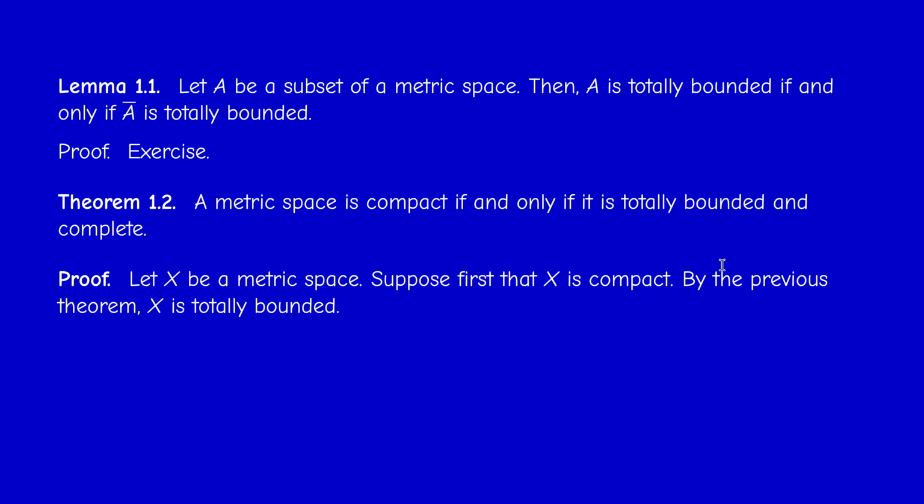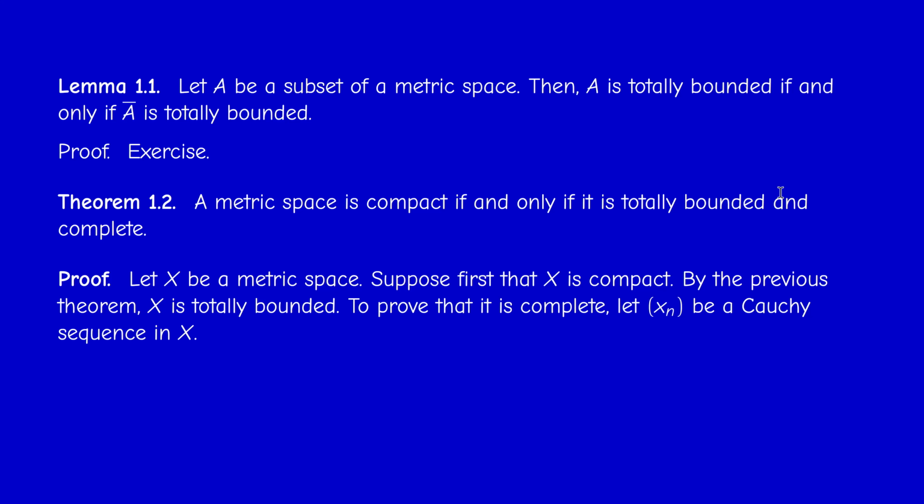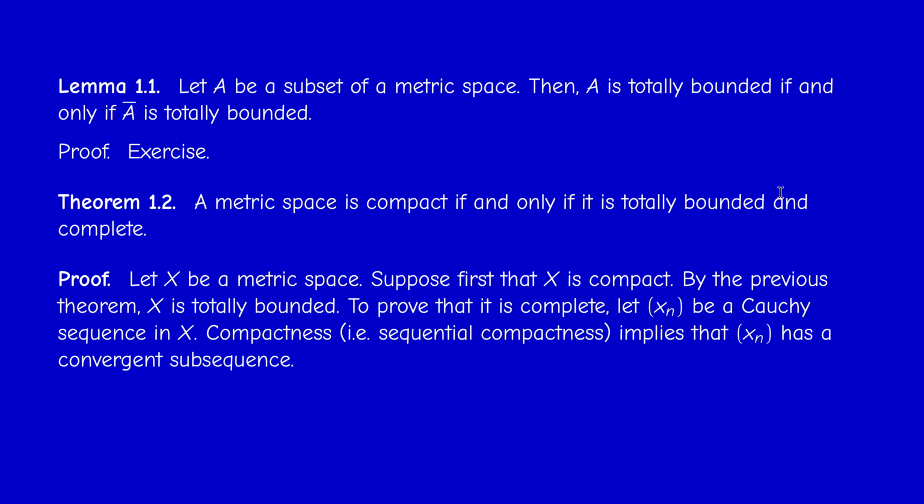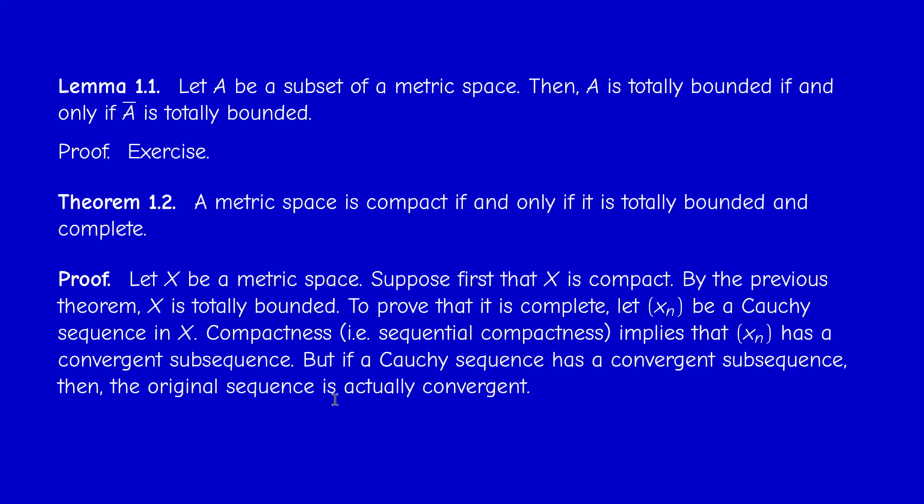How to prove that a compact space is complete? We take an arbitrary Cauchy sequence, xn. Now, because we are working in a metric space, we know that compactness is equivalent to sequential compactness. So we know that xn has a convergent subsequence. But it's not difficult to see that if a Cauchy sequence has a convergent subsequence, then the whole original sequence converges. Okay, so let's go back to the definition.